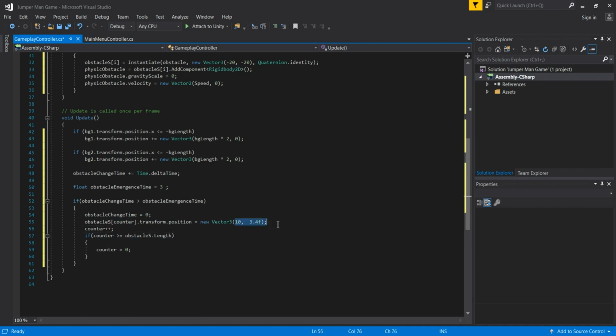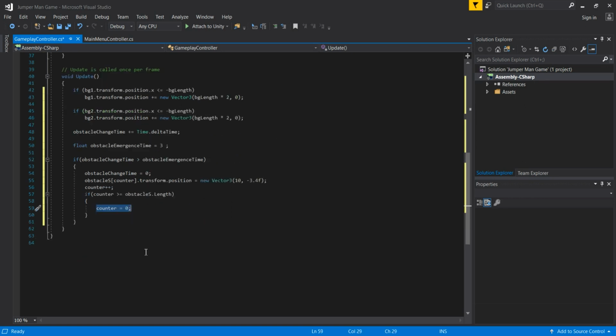We are going to distance all of our obstacles one from the other, and then increase this counter variable. And if this counter variable is increased enough to go greater than or equal to this obstacles.length, we are also going to bring that back to 0 one more time. And that was that for this update method.